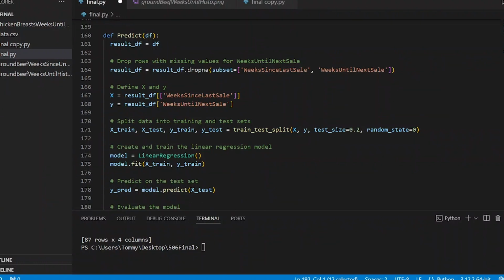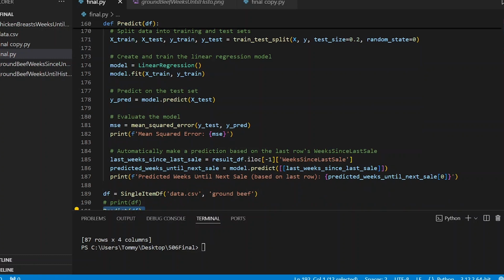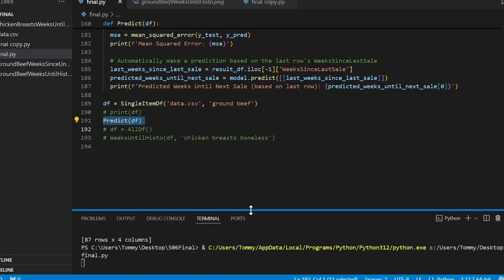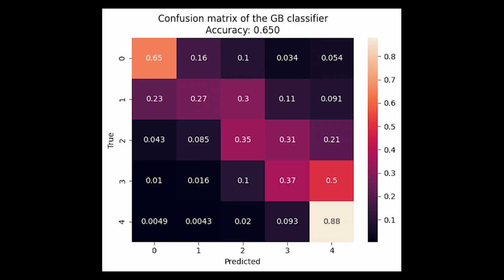And then for modeling, I'm just using a super simple linear regression model where the independent variable is weeks since the last sale, and the dependent variable is weeks until next sale. I haven't done a lot of testing with it, but at the moment it seems to give fairly reasonable predictions. Looking forward, I might want to try a classification-based model because number of weeks until next sale is more of a discrete value, I suppose.